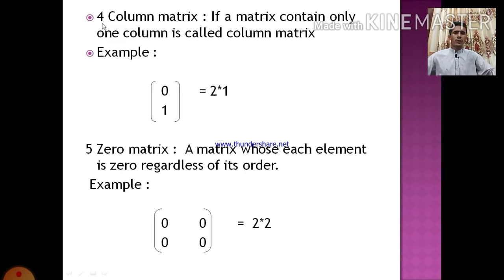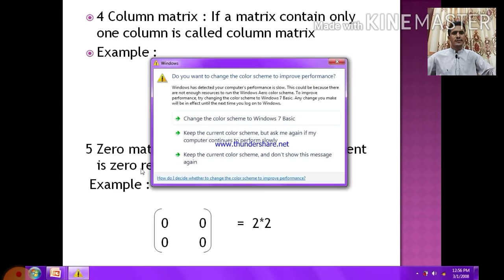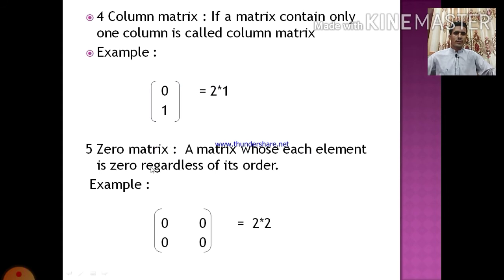Number 4, column matrix. If a matrix contains only one column, it is called a column matrix. Example, one column. You can see here one column. Number 5, zero matrix. A matrix whose each element is 0 regardless of its order. Example, you can see here, it is an example of a zero matrix.